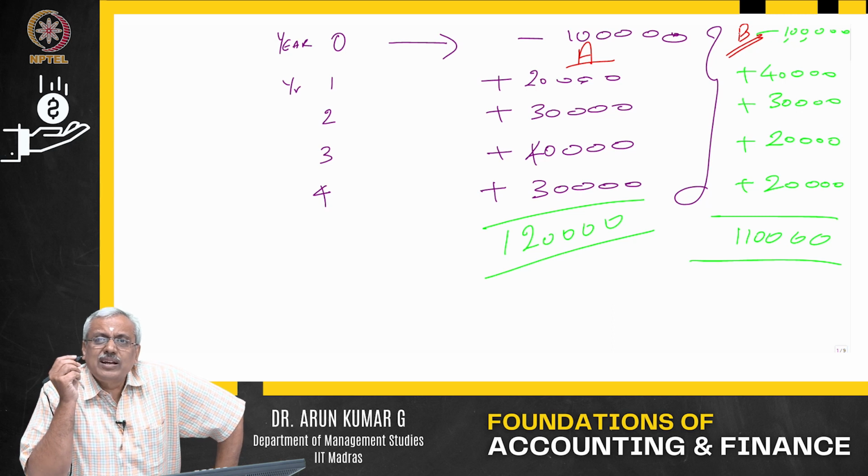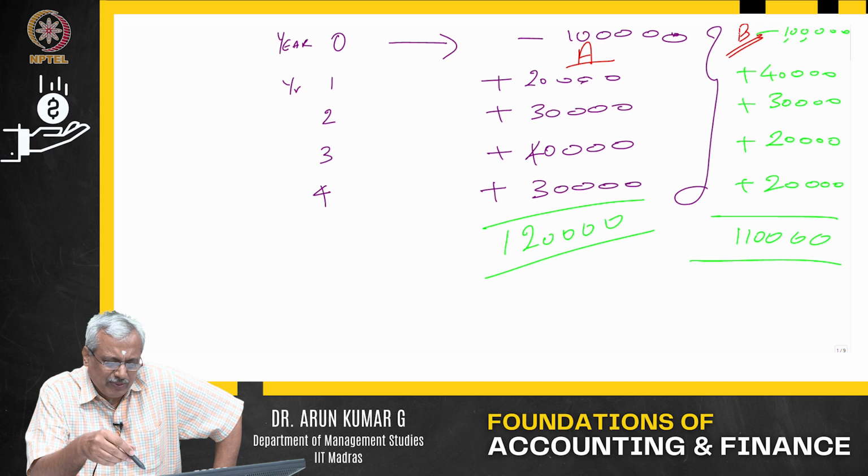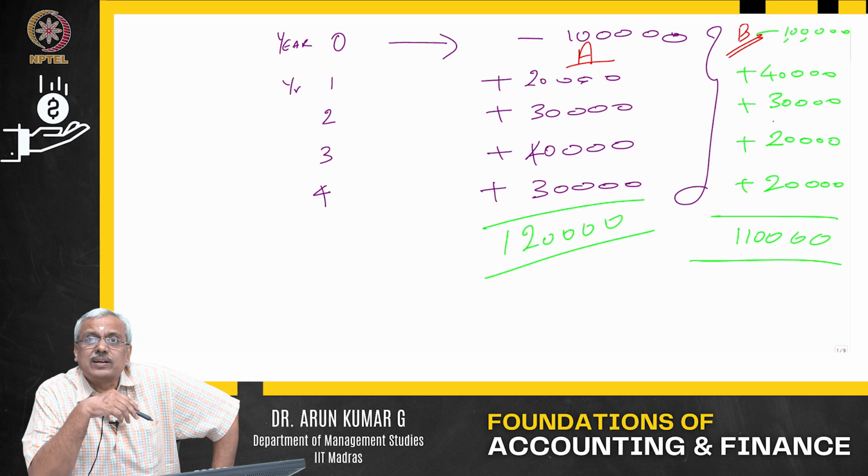Sir, by the look of it, project A is better. Just go ahead with project A and finish it off, because you are getting 1,20,000, whereas in the other you are getting only about 1,10,000. Please note the cash flow streams. In project A, the bigger cash flow is going to come at a later stage, whereas in project B, the bigger cash flows are going to come in the initial stage.